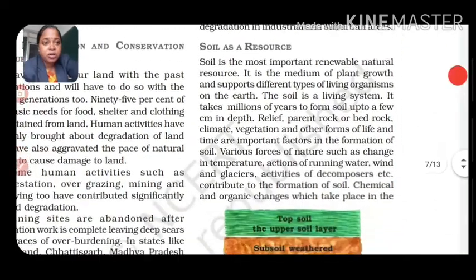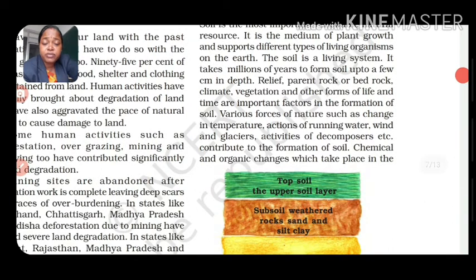What are the various natural forces which are also helpful in the formation of soil? Those are changes in temperature, action of running water of rivers or streams, the wind and the glaciers, and also the activities of decomposers. Even chemical and organic changes are also helpful for the formation of soil.